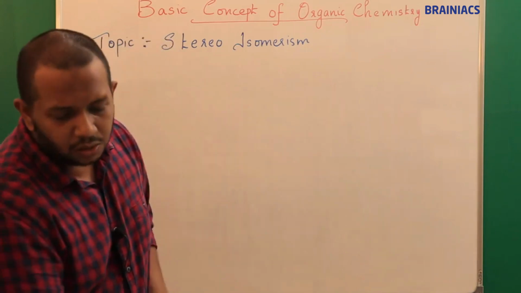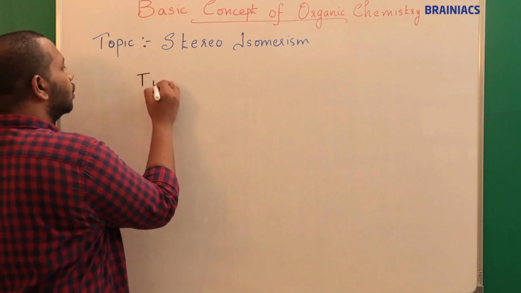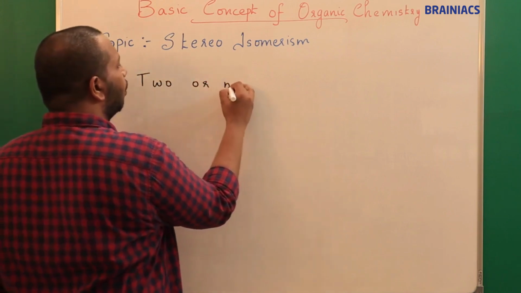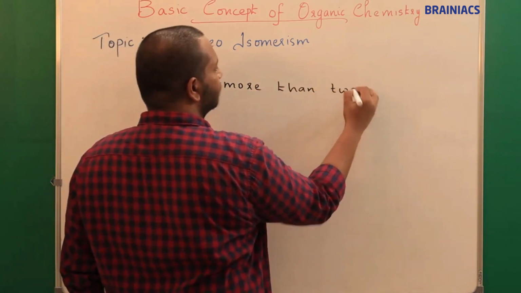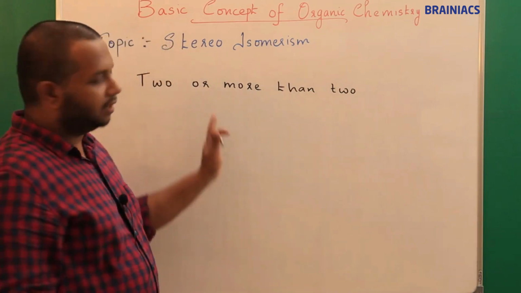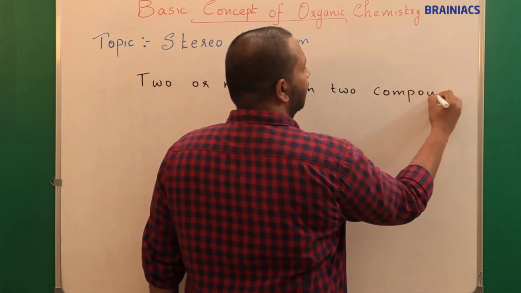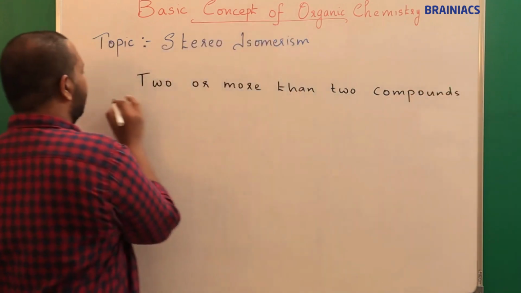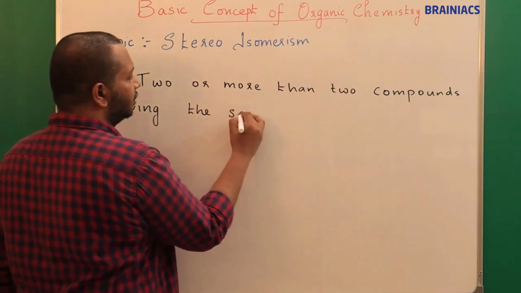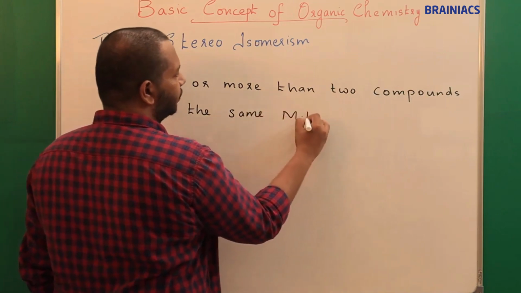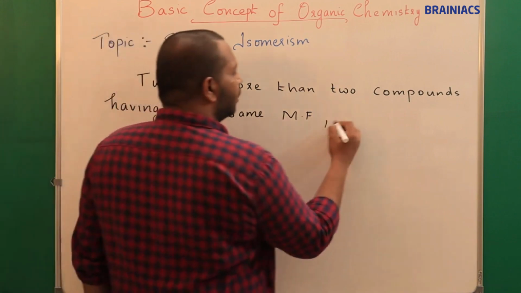So what can you say stereoisomerism is as a definition? Two or more compounds having the same molecular formula, MF stands for molecular formula, and having the same structural formula also.